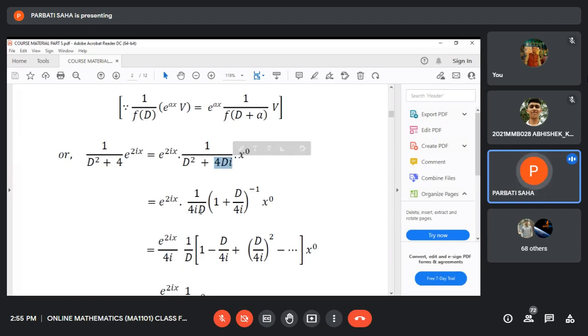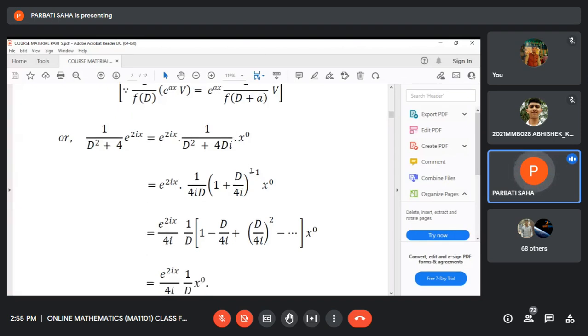Because since it is x to the power m type, f(D) should be written in the numerator with negative index and then expand in ascending powers of D. Just you see the rule where it is x to the power m type function. Then what you have to do? Just f(D) in the new denominator will be written in the numerator with negative index and then expand in ascending powers of D. This is the rule.